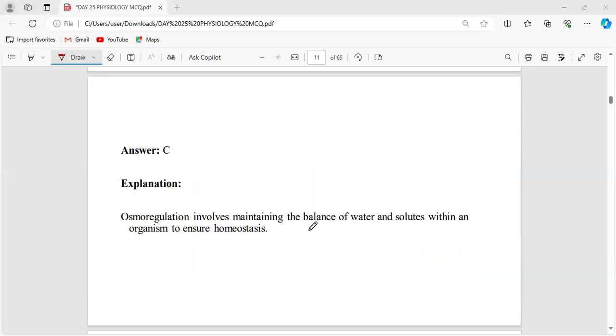Very good. That will be the maintenance of water and solute. This is the exact function of osmoregulation, to maintain homeostasis.